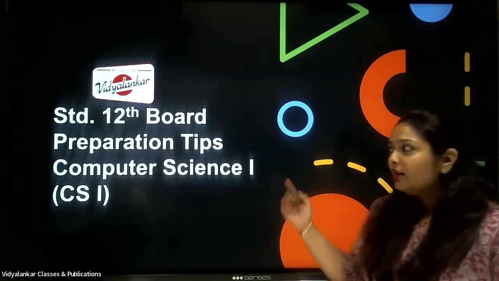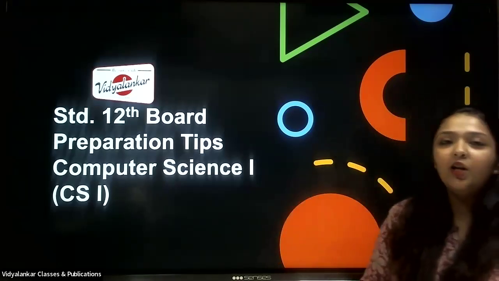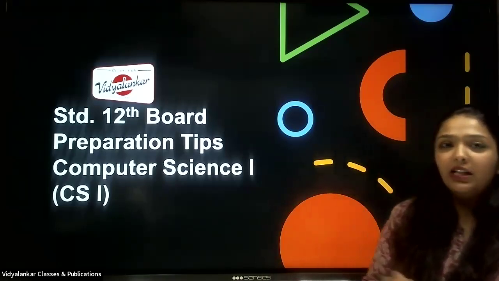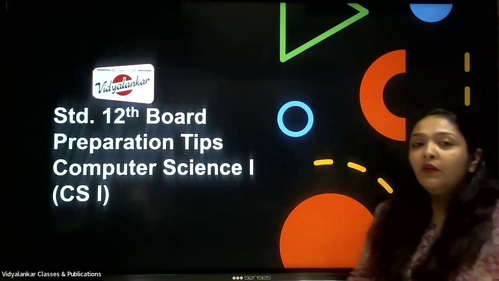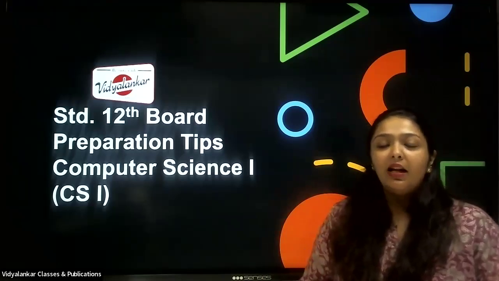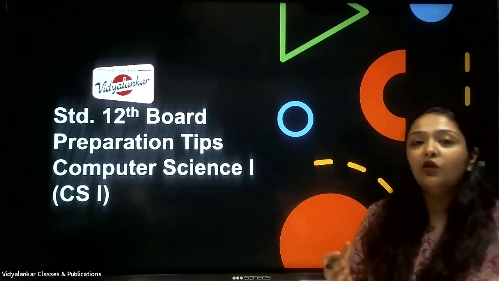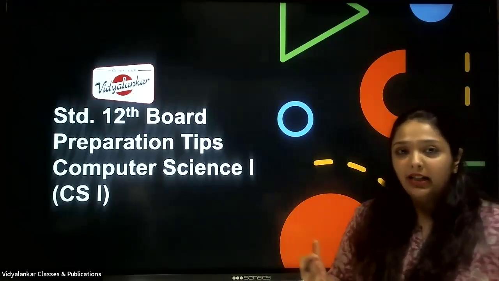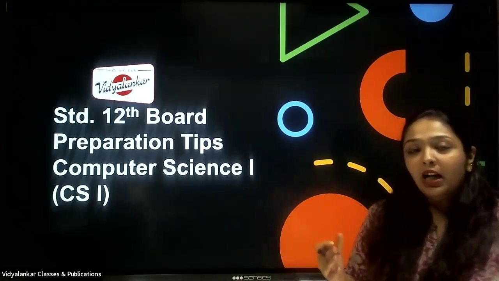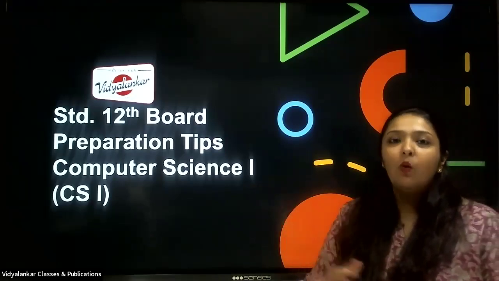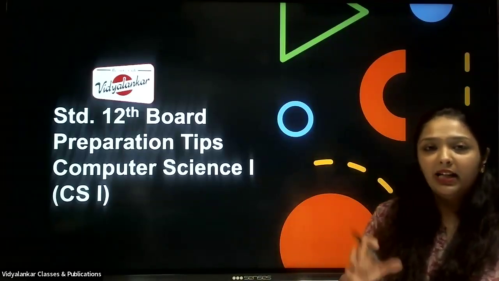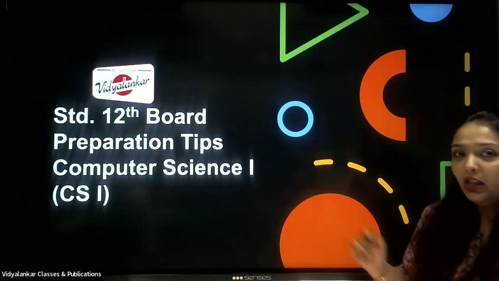We are here to discuss a few tips regarding your paper writing for CS1 as well as CS2. So first we'll start with CS1. What we'll be discussing in this session is what the weightage of the questions might be, and what you are expected to write in the paper. At the same time, examples are required, definitions, the requirement of the entire answer as per the board examination. So we'll start with our session.